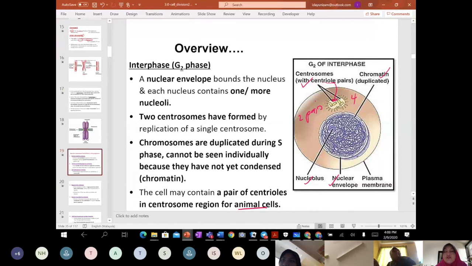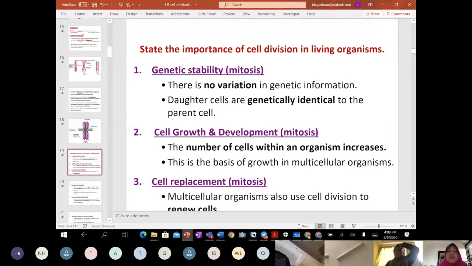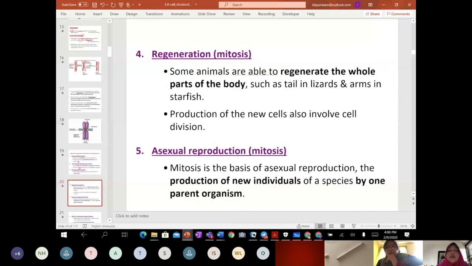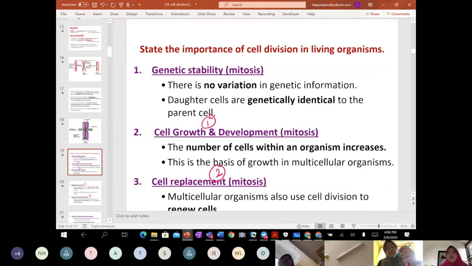Besides growth just now, teacher gave 4 slides: growth, cell replacement, regeneration, and asexual reproduction, number 4. Besides what we did in the exercise, the importance of cell division is also involved in genetic stability.